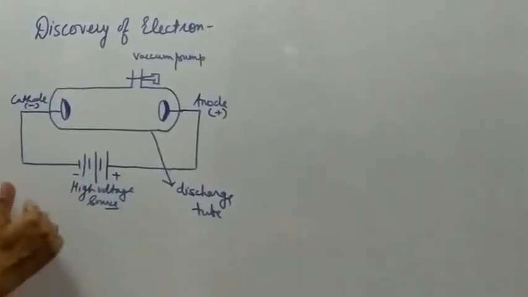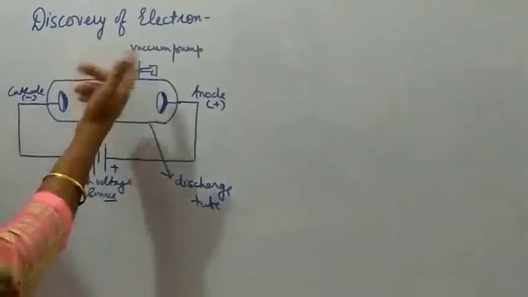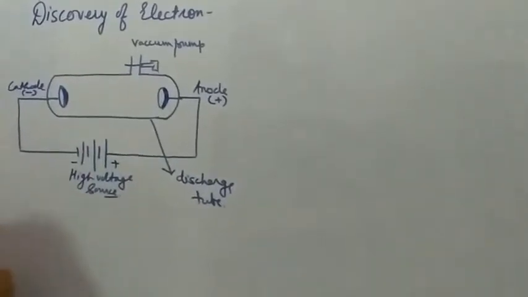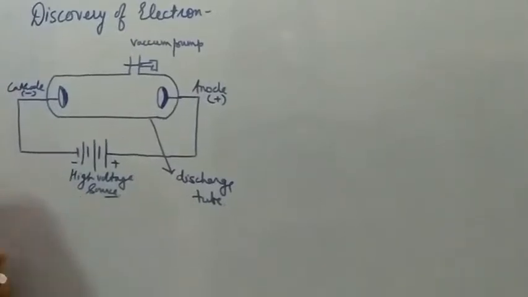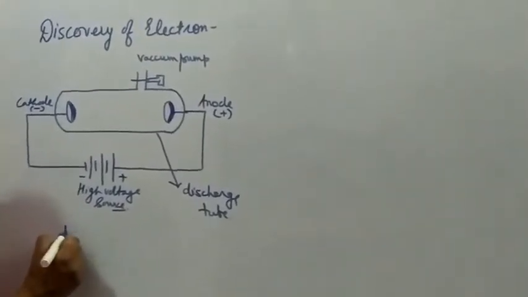But gradually the pressure is lowered with the help of the vacuum pump, by drawing the air outside, to 10 raised to power minus 2 atm, and the voltage is applied.